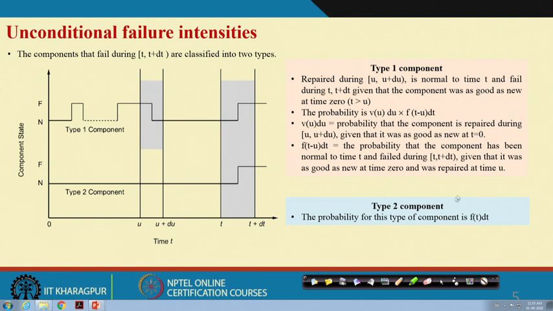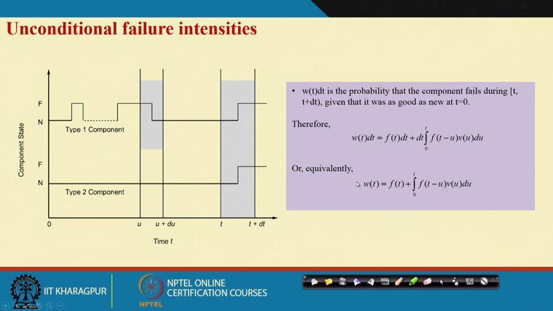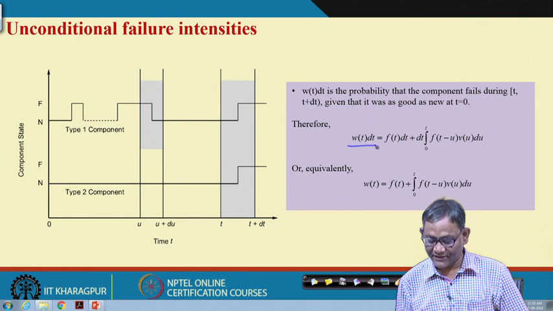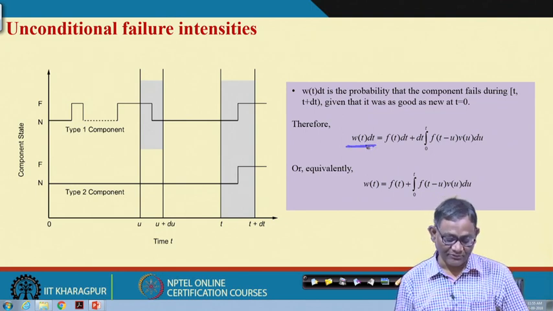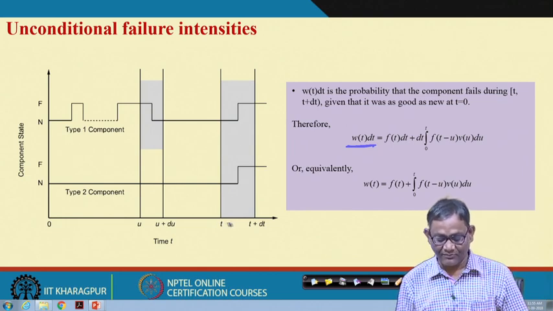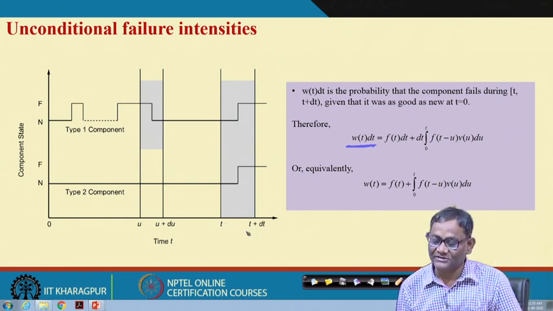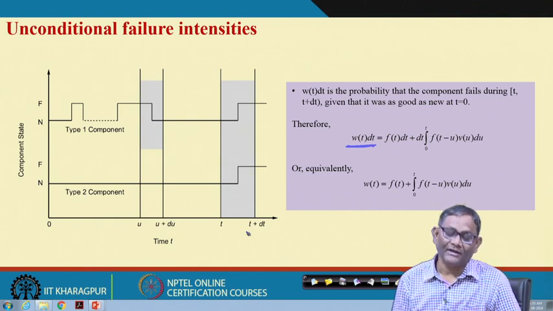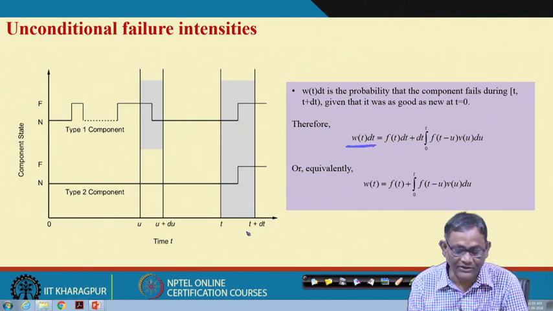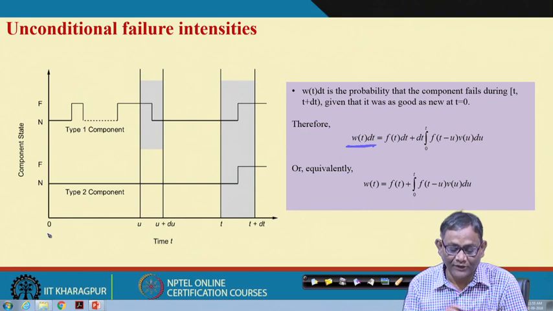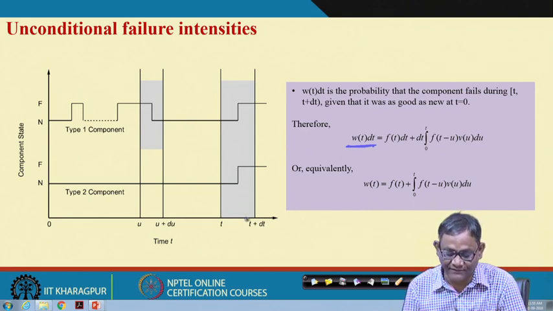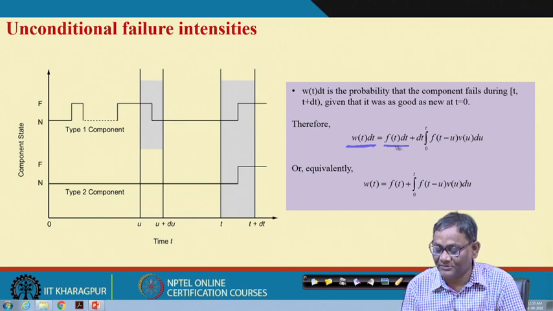As a result, what will be our unconditional intensity? First we are creating this W(t) dt. What is W(t) dt? This is the probability that the component failed between t and t plus delta t, given that it was as good as new when t equal to 0. And we found two situations. One is that it fails from the component's original state, and this probability is f(t) dt, that it failed in between this.